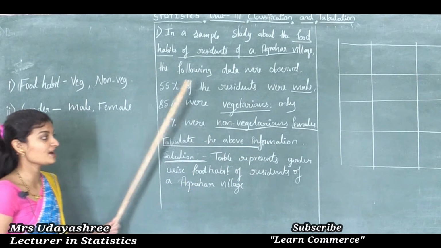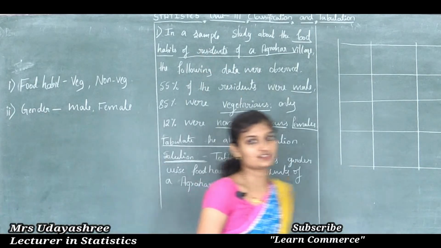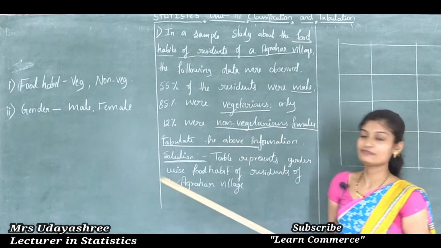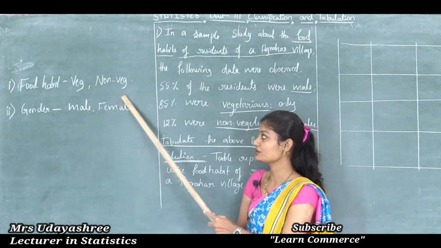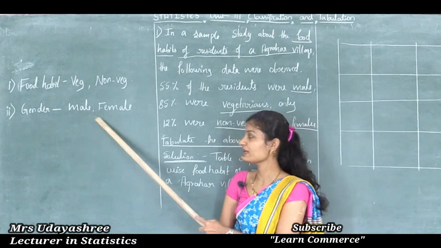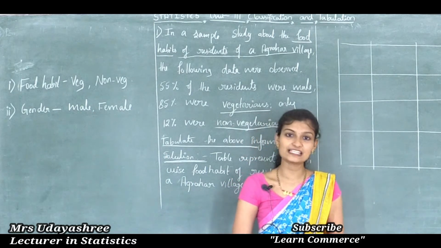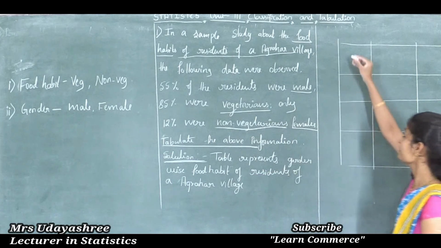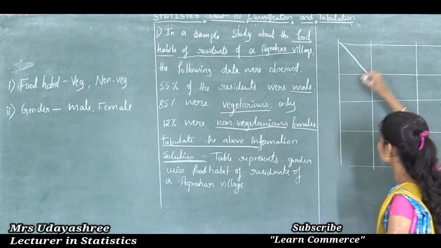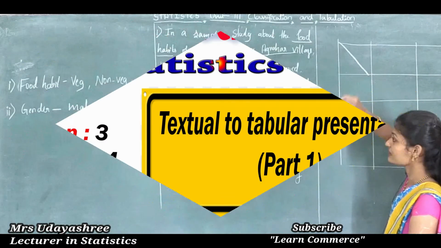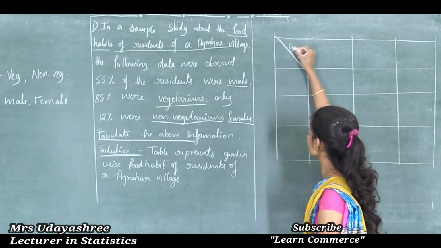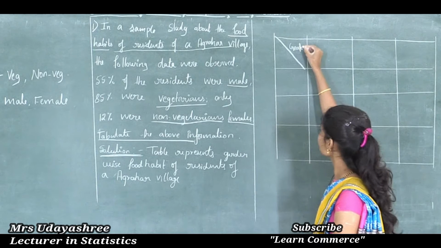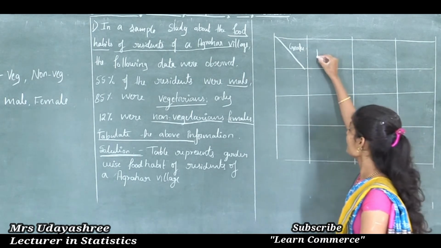Okay, now let's see how to tabulate this information. What classifications are given in this problem? Food habits, that is veg and non-veg, and gender, that is male and female. Only two classifications are given, so I will divide this cell into two parts: the first is food habit, the other is gender. Gender I will write here, and in front of gender, male and female.